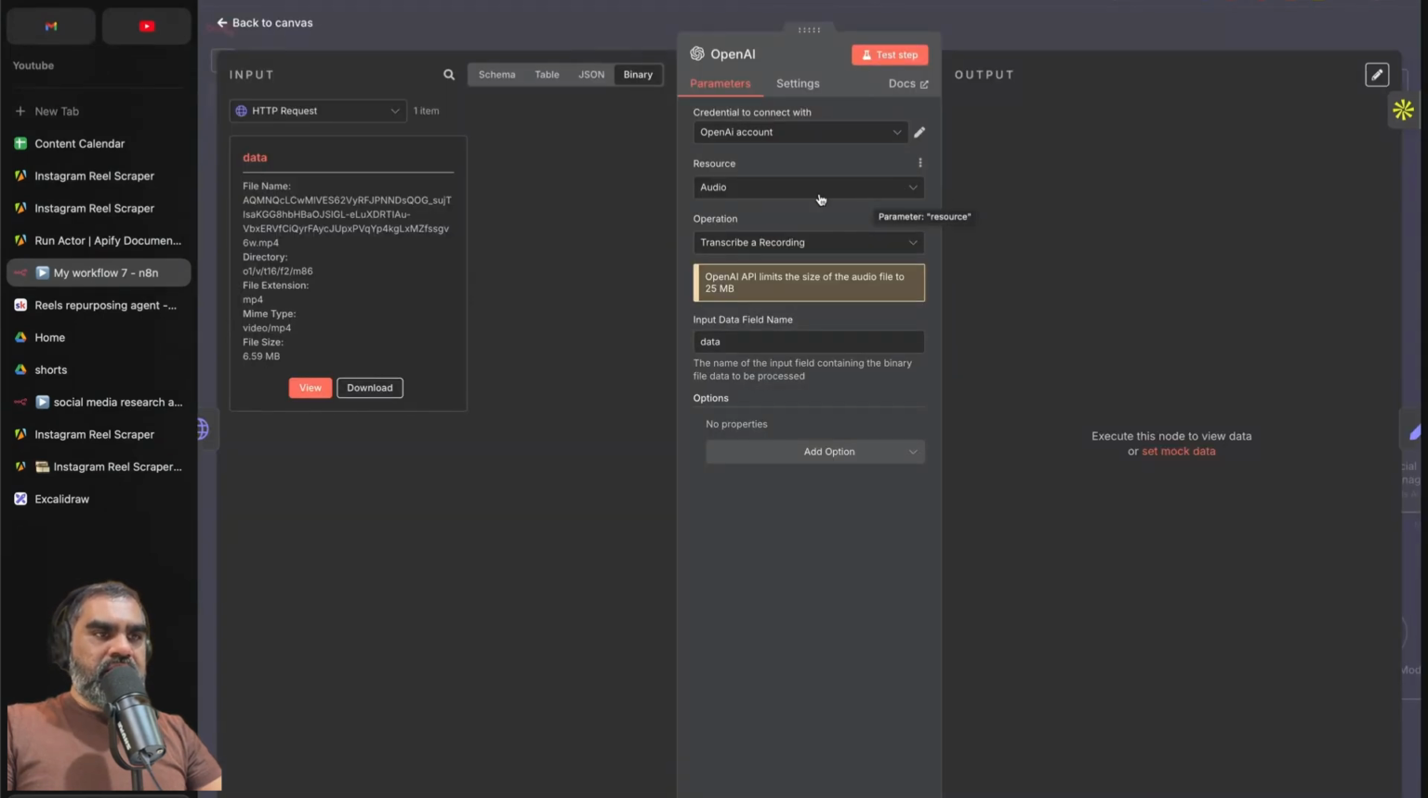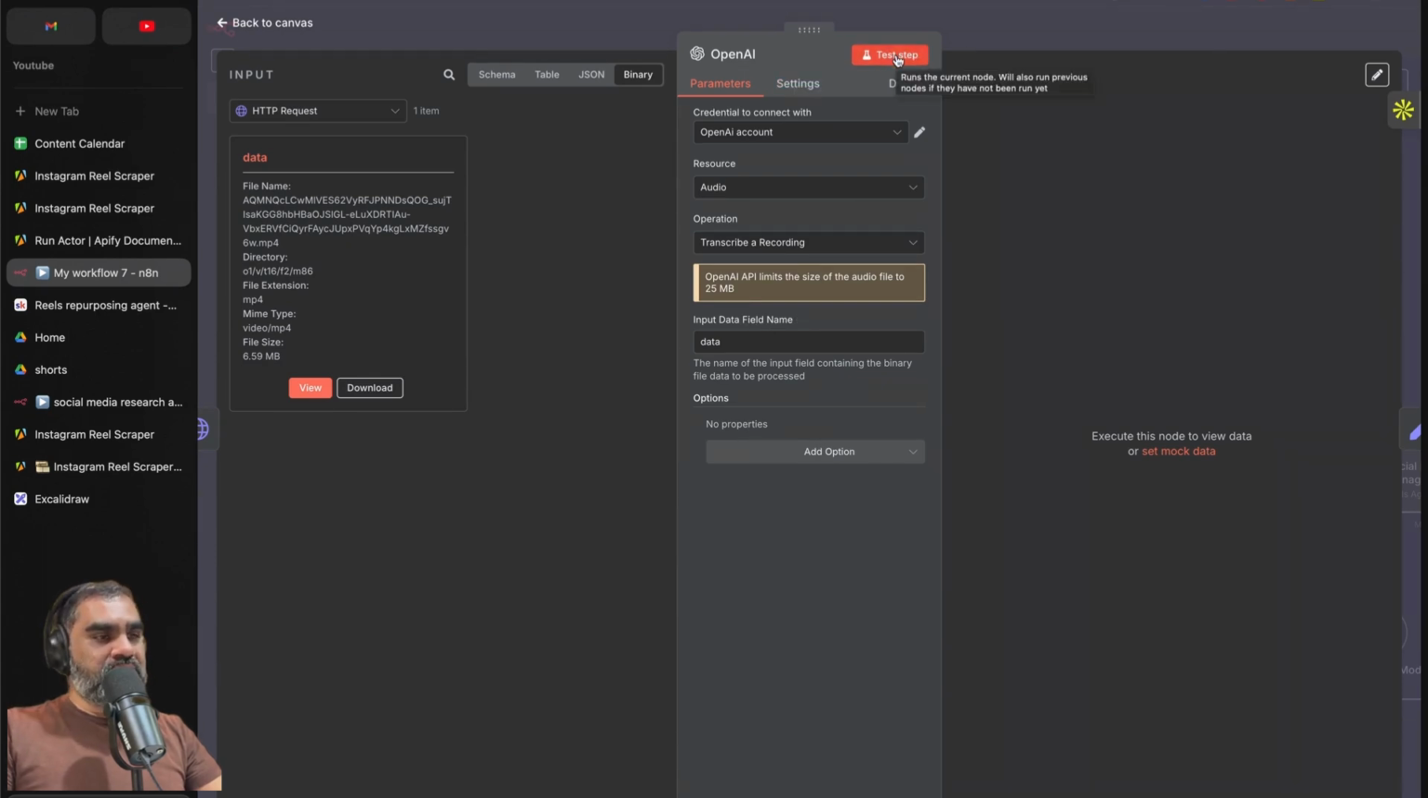We are saying audio, transcribe recording. This will be populated. There's a limit of 25 MB. If it is a bigger video, you'll have to extract the audio from the video and then just send the audio. If in our case it's a short whole video, this will still work with OpenAI. But if it's a long video, for example, a whole YouTube video, it won't work. You'll have to extract the audio and then send it over. So that is that step.